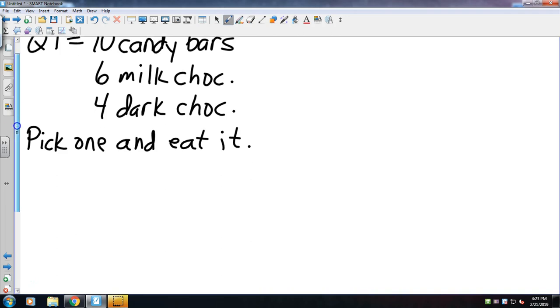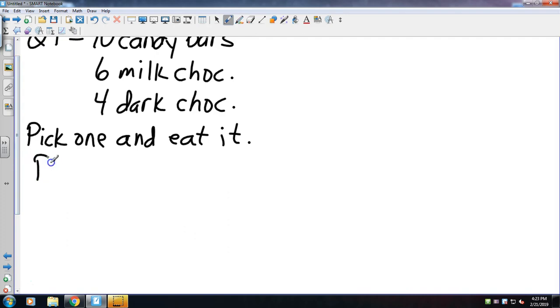So if I pick one and eat it, what's the probability that I pick 2 dark chocolate bars? The probability that I pick 1 dark chocolate bar in the first draw is 4 out of 10, because there are 4 out of the 10 total, so that's 2/5.